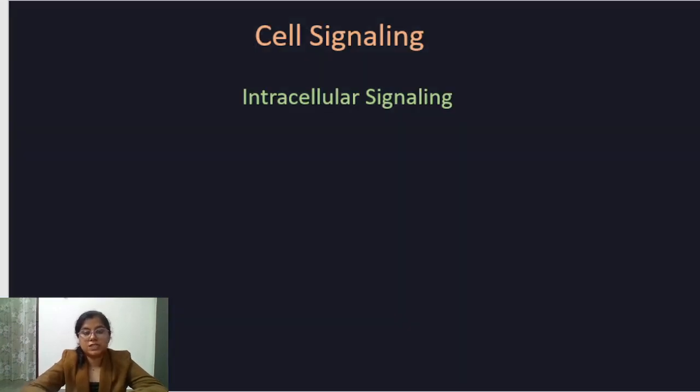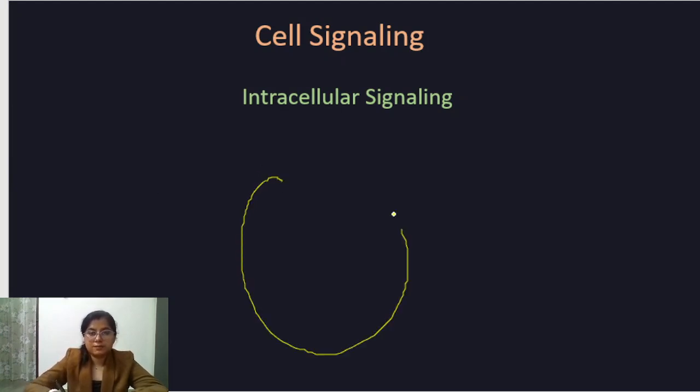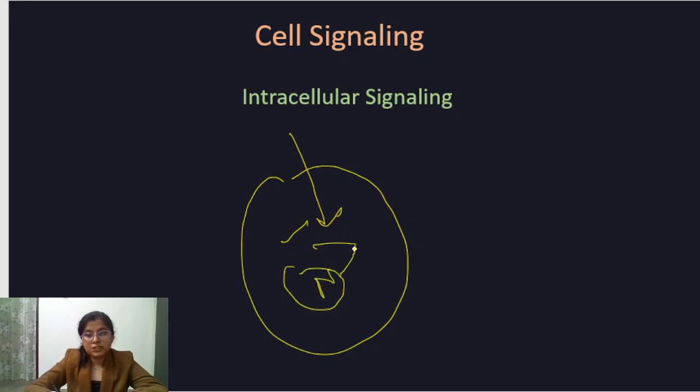Coming to the types of cell signaling. First is intracellular cell signaling. This type of cell signaling takes place inside the cell, where a signaling molecule directly enters the cell and binds with the cytoplasmic or the nuclear receptor and generates several cascades of reactions that lead to a specific response.